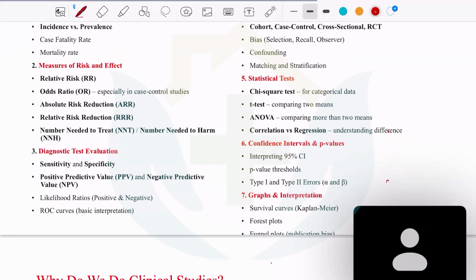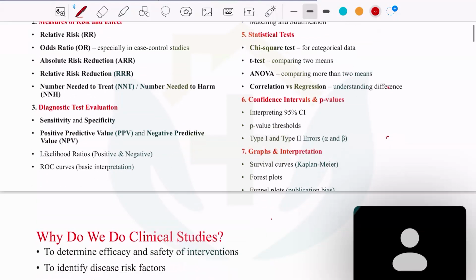So you can expect around 10 questions. Mostly they will be simple questions, and you will not be expected to use multiple formulas. You just need to know which formula is used for the statistical test, but you will be asked to calculate the risk and effects, odds ratio, and relative risk.